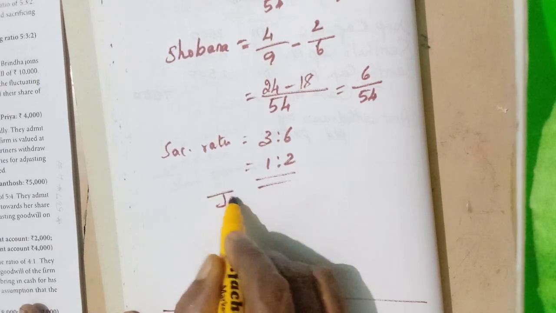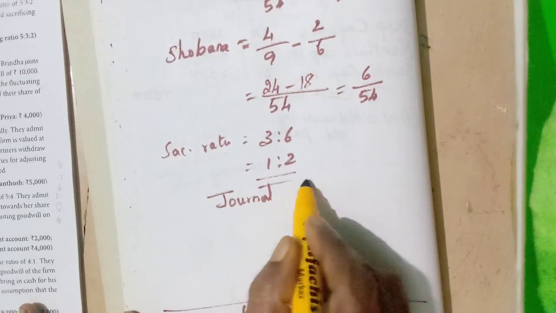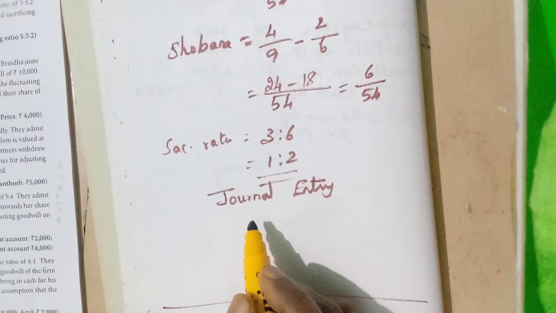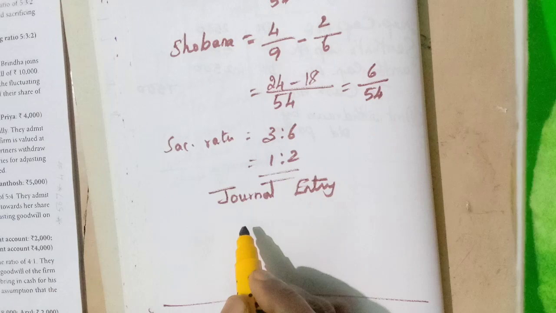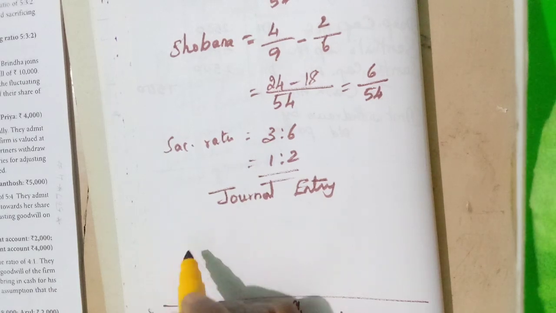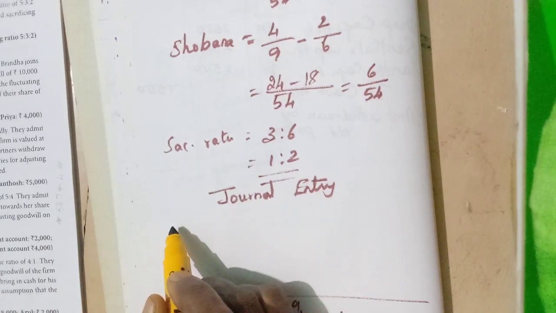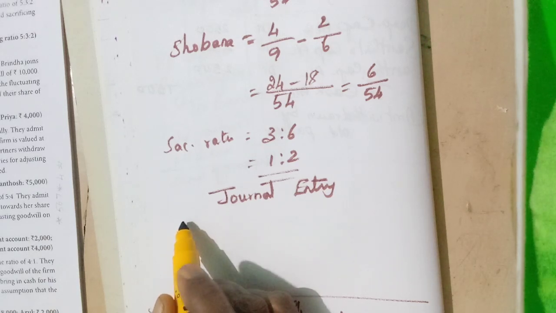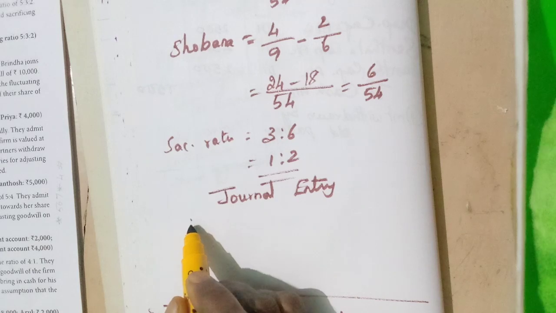Journal entry. Date is not given. So, what is the entry? For adjusting the goodwill, he brings in cash. So cash account or bank account, because even if they bring cash, when we transfer that to the capital account, we will transfer it to the bank only.